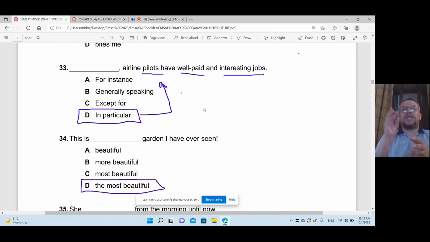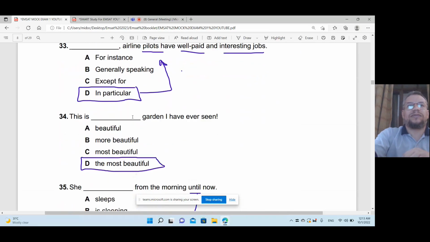No, I said, I mentioned only one specific type of jobs, pilots. So in particular, pilots, not like teachers. Pilots, not teachers. In particular, pilots, sorry, have paid well. So they have good salaries and so on, and interesting jobs.